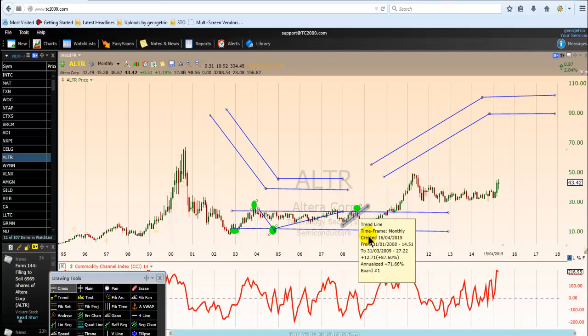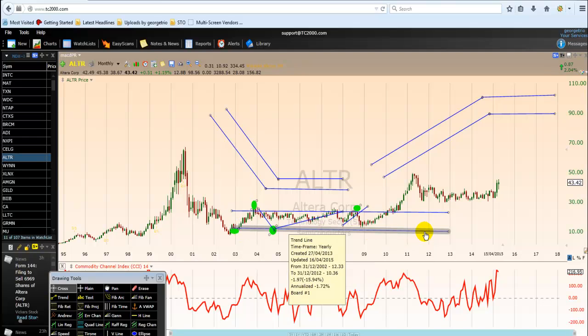In that case, we can look for an opportunity to sell or to buy. So in this scenario, we are looking for an opportunity to sell on the upper side of the consolidation, and to buy on the lower part of the consolidation. So buy, sell, buy, sell, using oversold and overbought CCI in the horizontal channel.